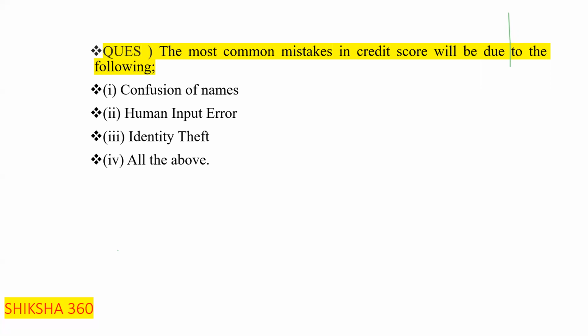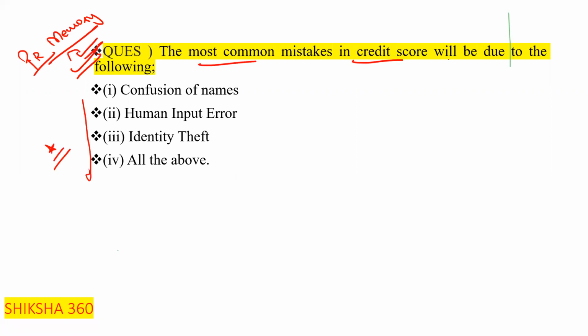This question has already been asked in one of the previous year examinations. It is a memory based question, as some of the students have reported. You will also find this question in your book: the most common mistakes in the credit score will be due to confusion of name, human input error, identity theft, all of the above. So the answer is all of the above.